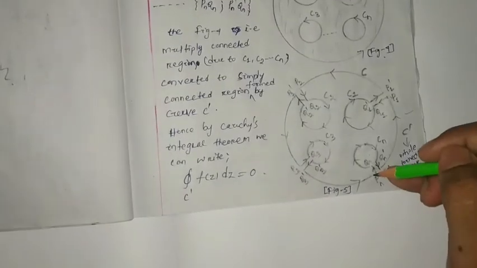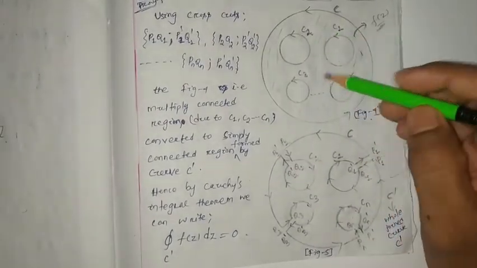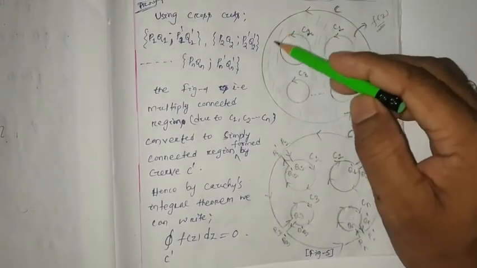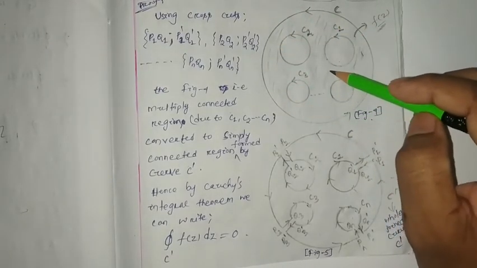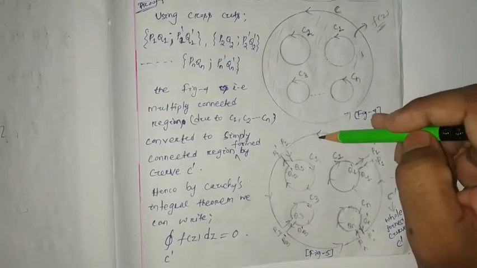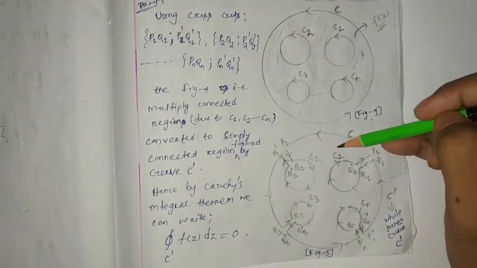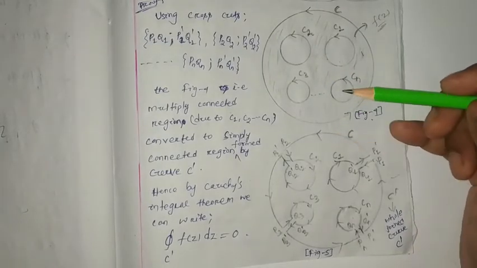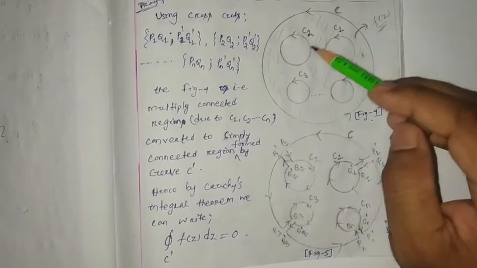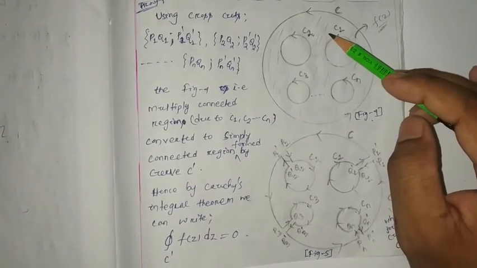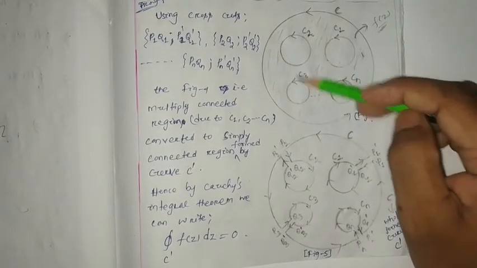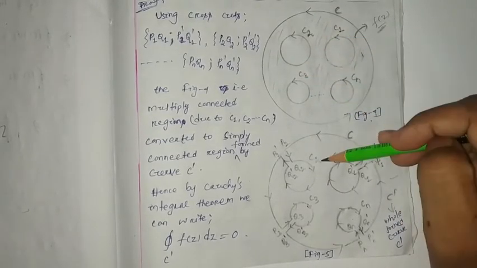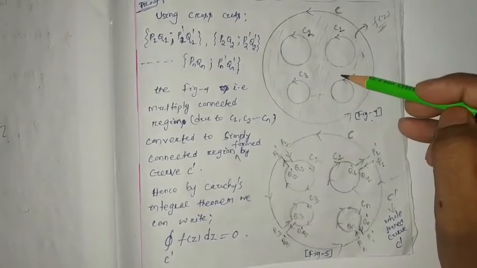that is your figure 5. So this whole thing is your so-called multiply connected region. Now it can be easily converted to a simply connected region. If we convert it to a simply connected region, then we can apply the CIT, Cauchy's integral theorem. Here Cauchy's integral theorem could not be applicable directly. So first we have to convert this multiply connected region to a simply connected region with the help of the crosscuts.